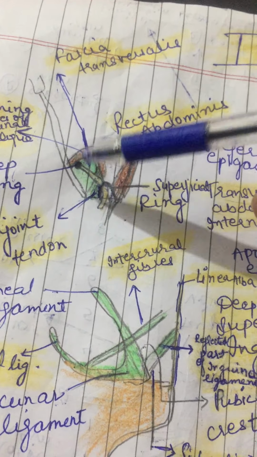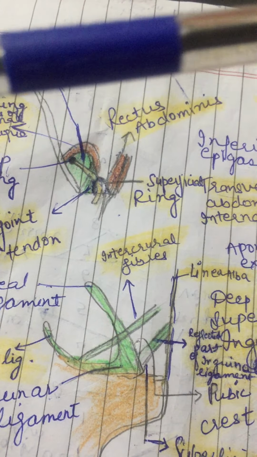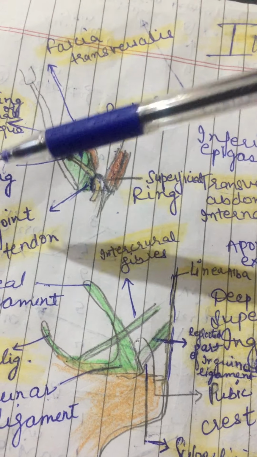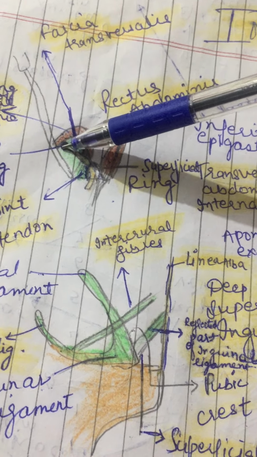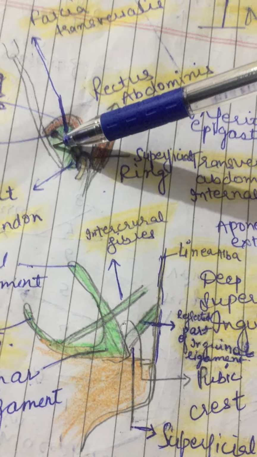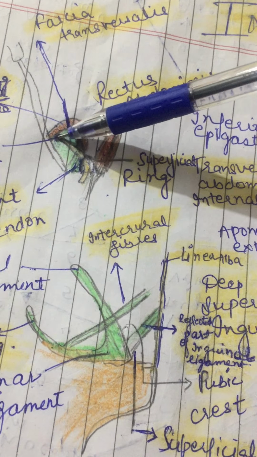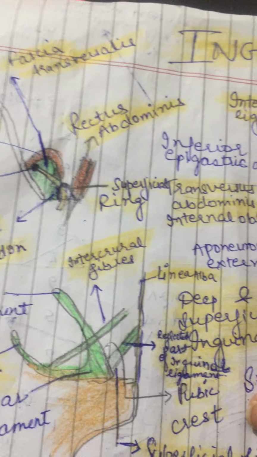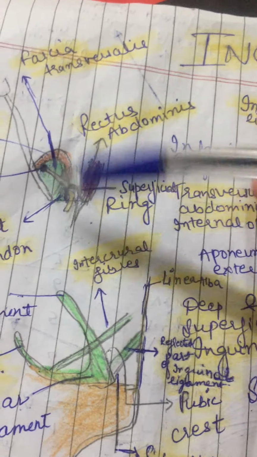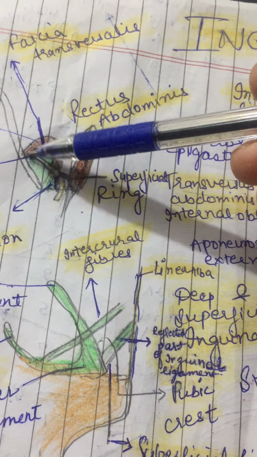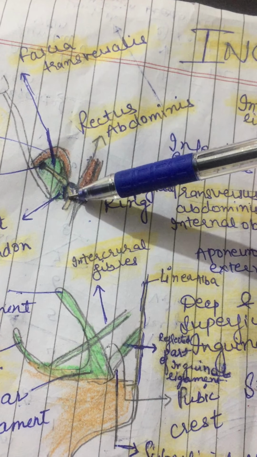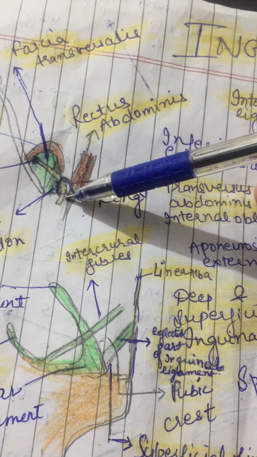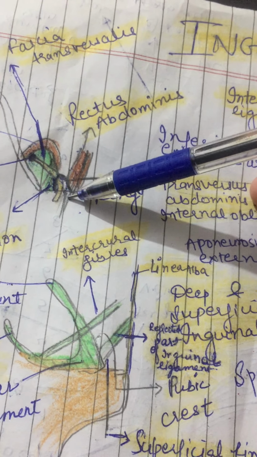Now deep ring will be in the deepest one. So the layers are external oblique, internal oblique, transversus abdominis, then we have fascia transversalis. Then deep ring is the opening or gap in the fascia transversalis, right? Now boundaries. From superficial to deep ring it extends, and here I have drawn the content of the inguinal canal, which is spermatic cord in males or round ligament of uterus in case of females, right?